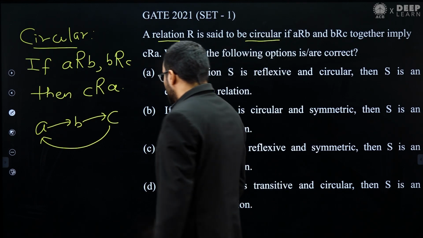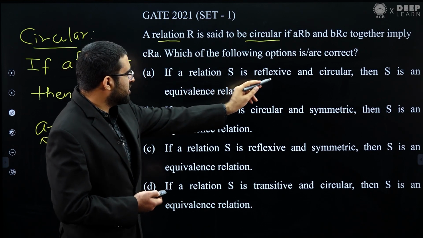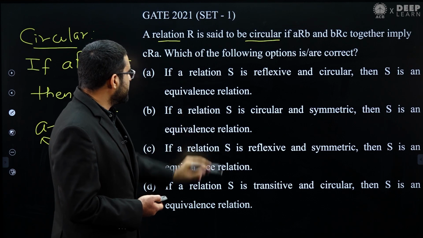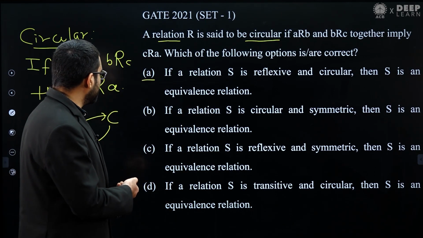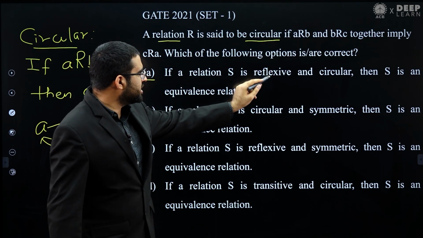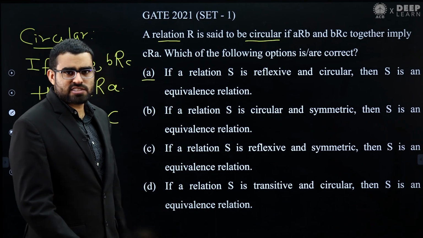Now you can see the first option. He is saying if a relation S is reflexive and circular, then S is an equivalence relation. So first we will solve option A. If you have a relation which is already reflexive and circular, can we say that it is an equivalence relation?